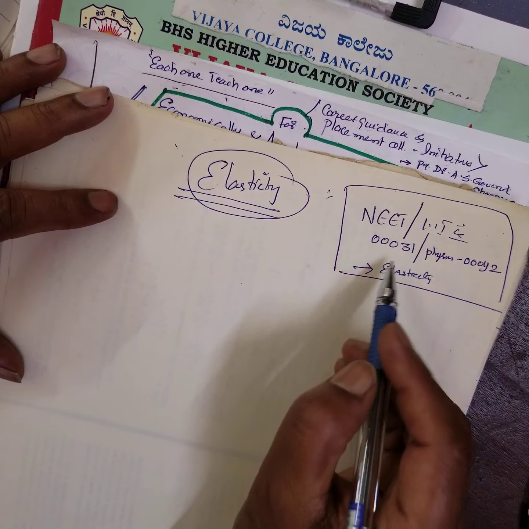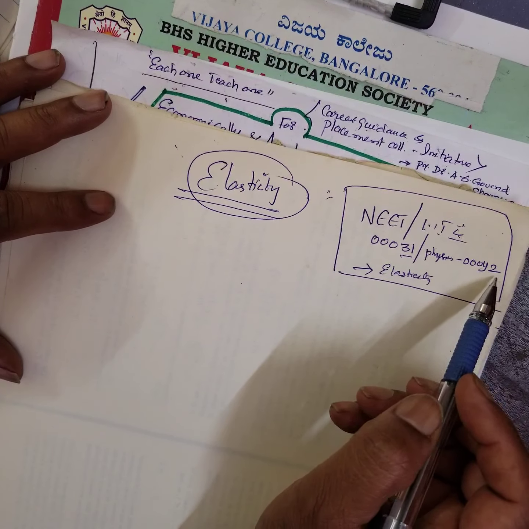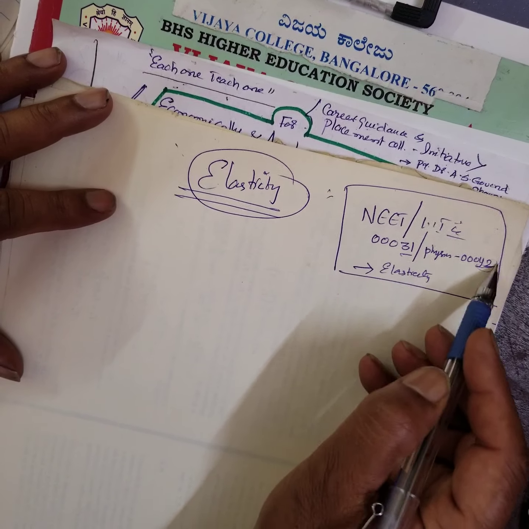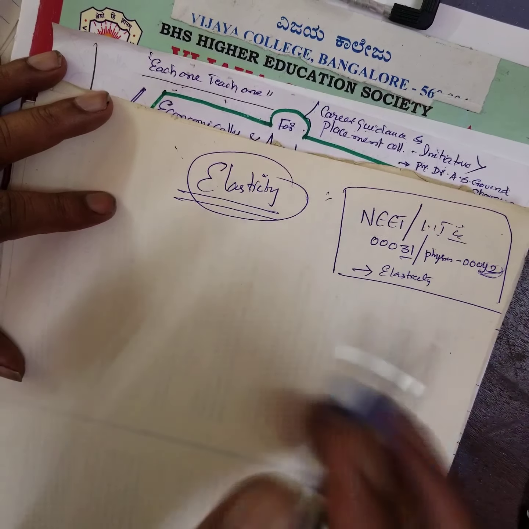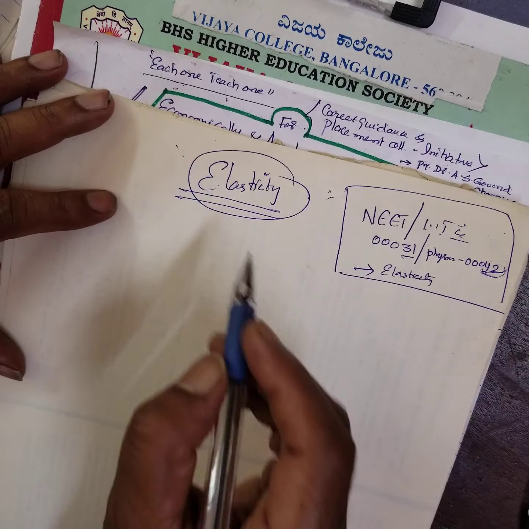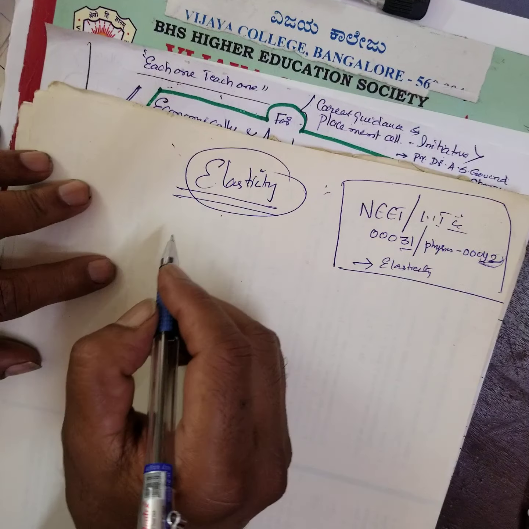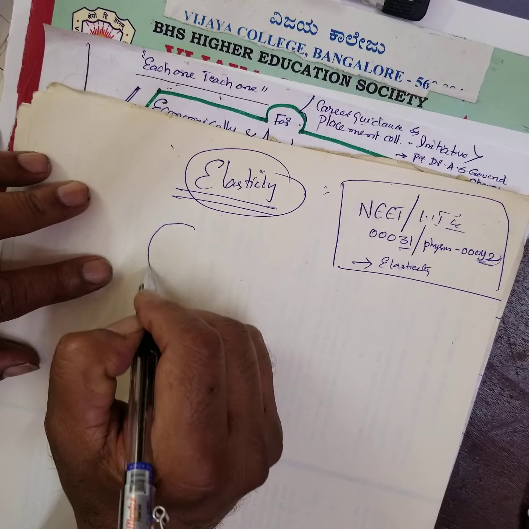Now, see, this is the 31st class. Physics is around, I don't know how many, 23. So many classes we have finished, about 14 or 15. Can't remember.